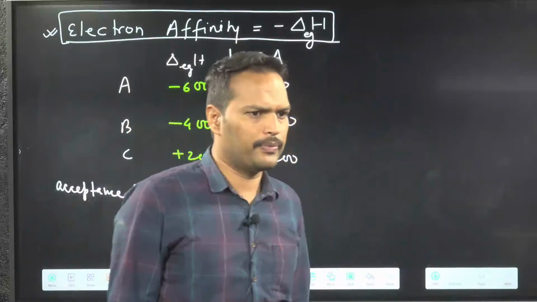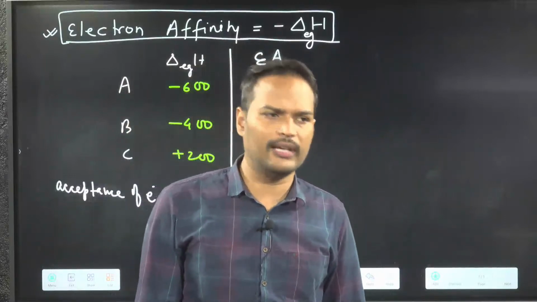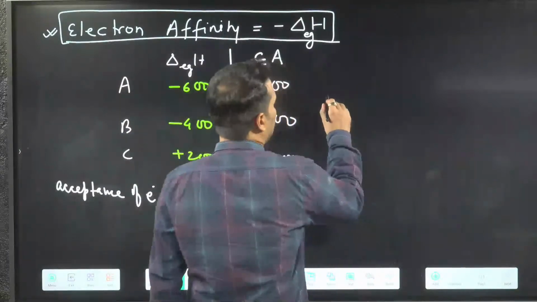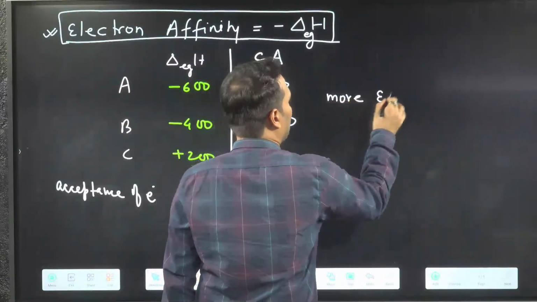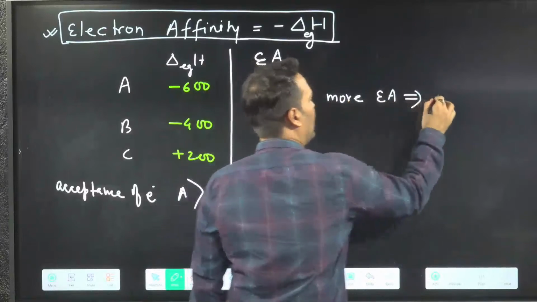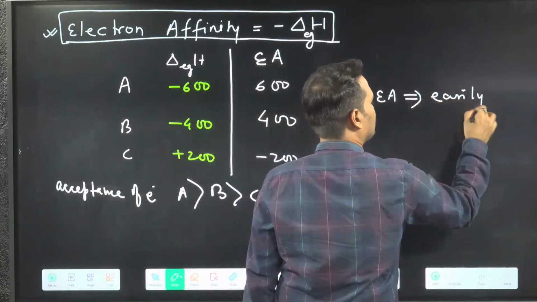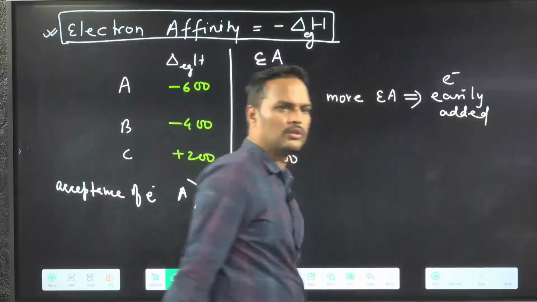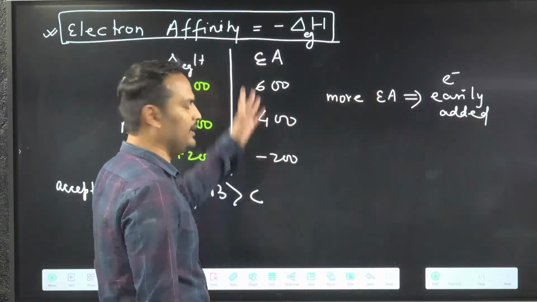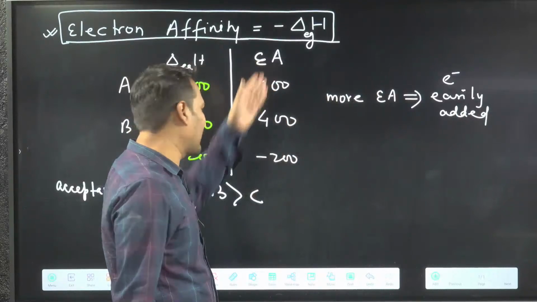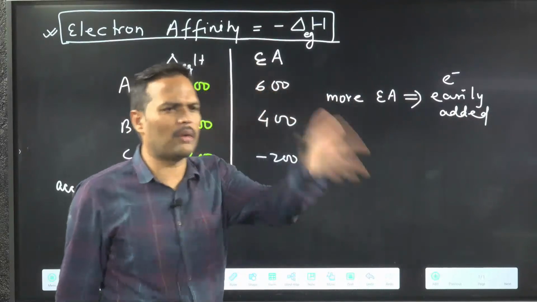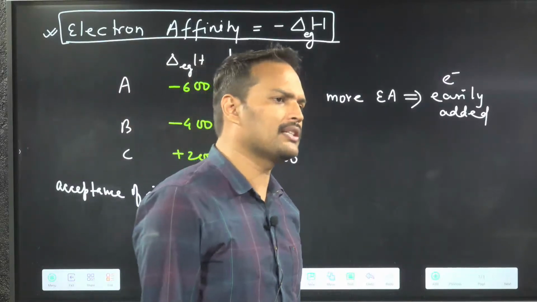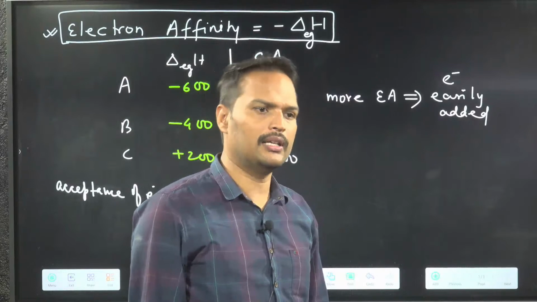So now, if you talk in terms of electron affinity, there will be no confusion. You can simply say, more electron affinity, that means what? Electron easily added. Simple, done. Who is having more electron affinity? A. Who is having less electron affinity? C. There is no problem of plus minus thing. Clear with this point?